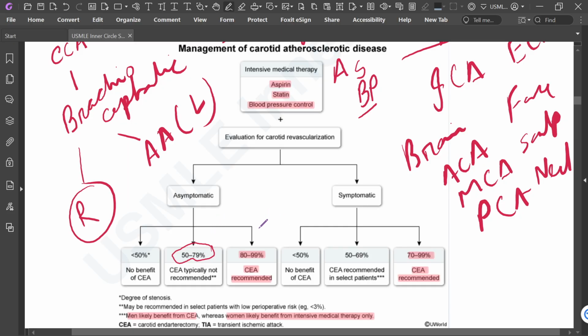If it is 80 to 99%, carotid endarterectomy is recommended. So in an asymptomatic patient, less than 50% stenosis, no benefit from carotid endarterectomy. 50 to 79%, typically not recommended.